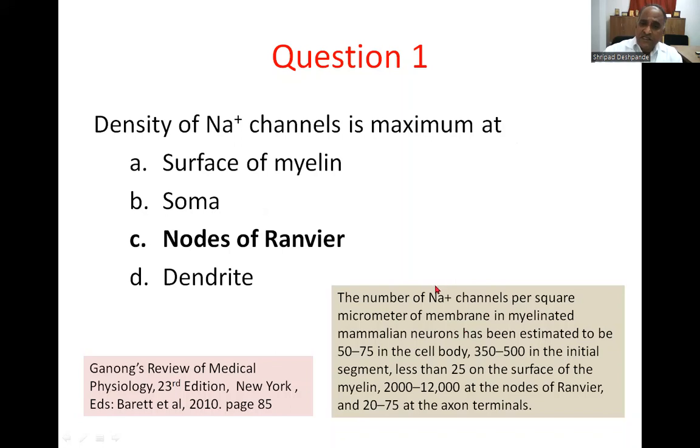Now I read this paragraph taken from Ganong's review in support of this answer.